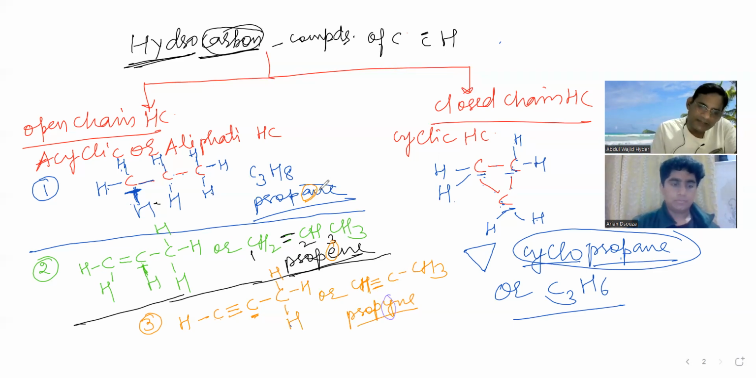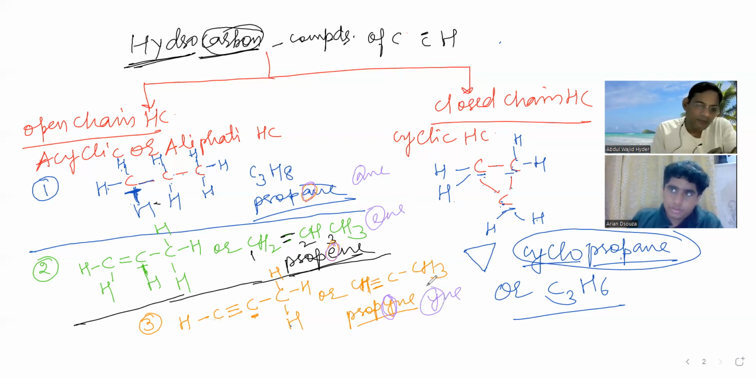So see, here it is A, there it is E, and at last it is I. Here it is ane, A. Here it is ene, E. Here it is ine, I. So acyclic or aliphatic or open chain hydrocarbons can be classified into 3 classes.